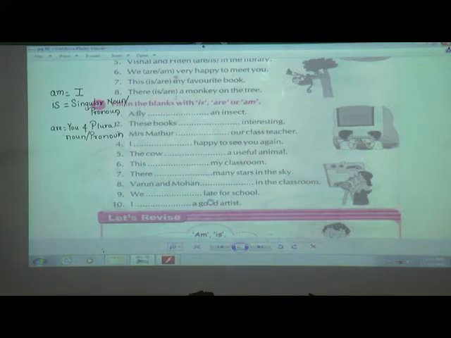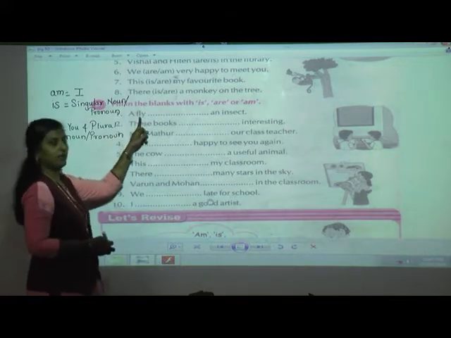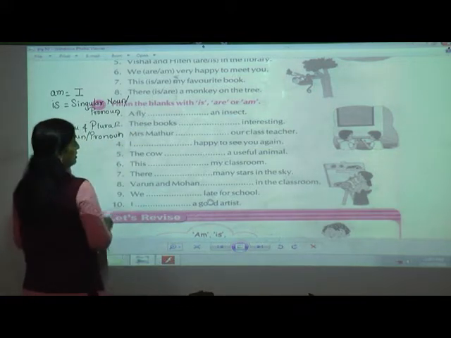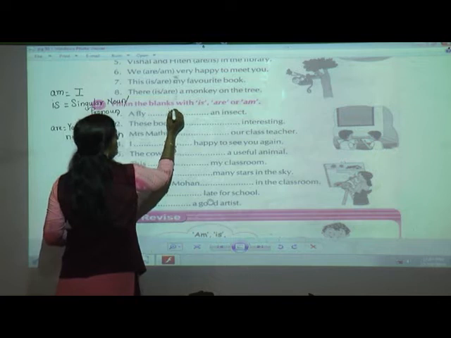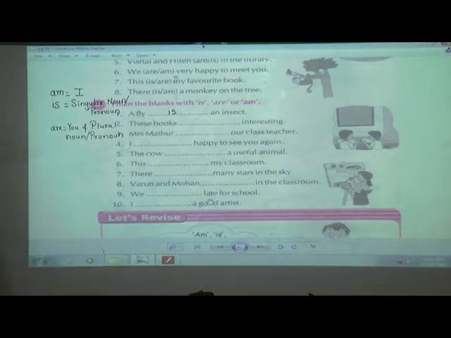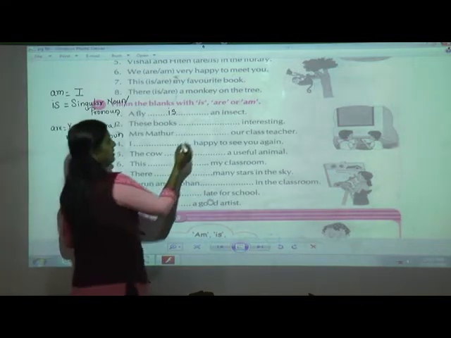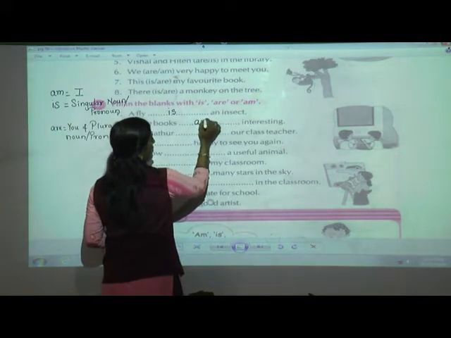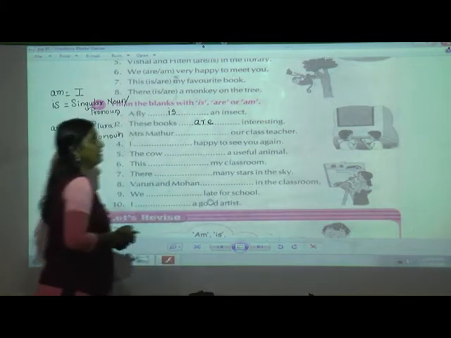Exercise B. A fly, dash, an insect. Now a fly. A fly shows it is a singular. So singular is there. So I am going to use is. These books dash interesting. Yes, books shows it is a plural. So I am going to use are.